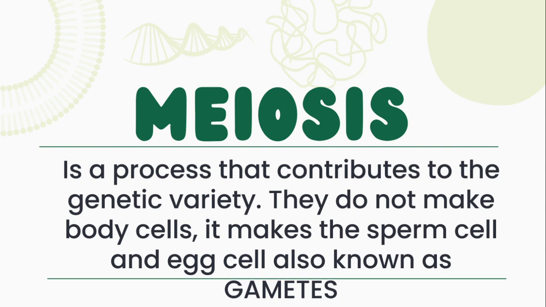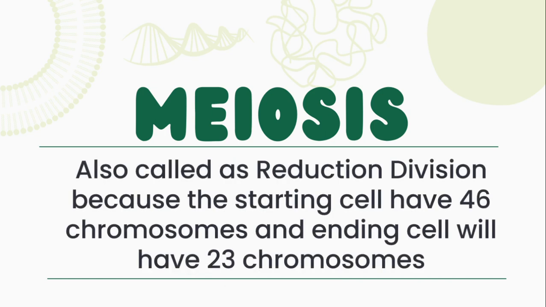So remember, in mitosis, the cell involved is our somatic cell or body cell. In meiosis, the cells involved are our sperm cell and egg cell, which we call the gametes, sex cells, or reproductive cells. Meiosis is also called the reduction division because the starting cell has 46 chromosomes and the ending cells will have 23 chromosomes.